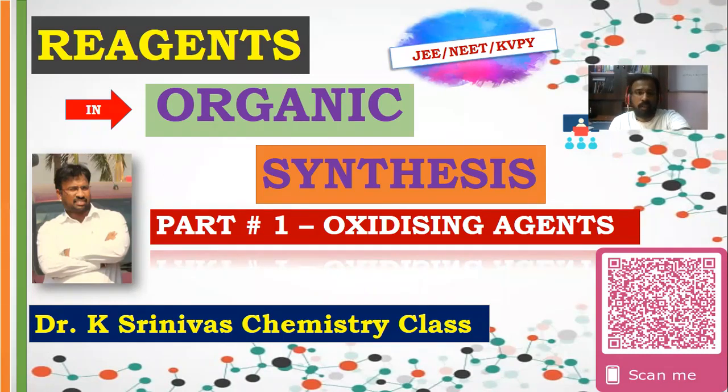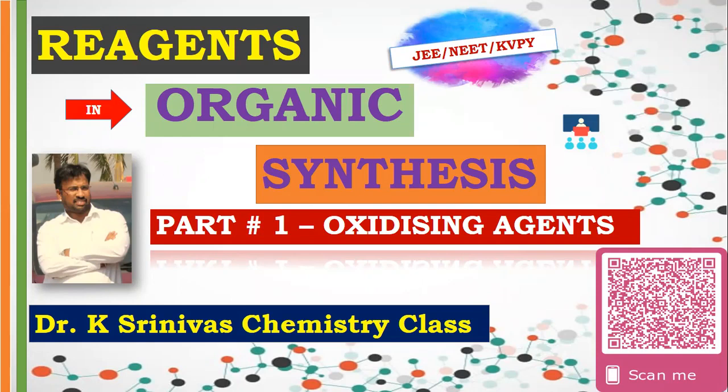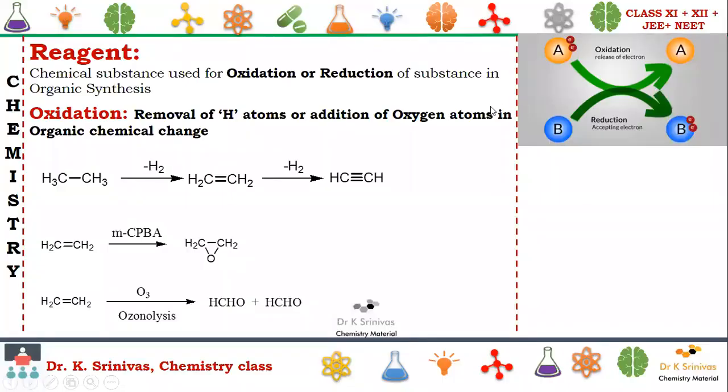So let us go for the reagents in organic synthesis. What are reagents? Reagents are nothing but chemical substances used for oxidation or reduction.